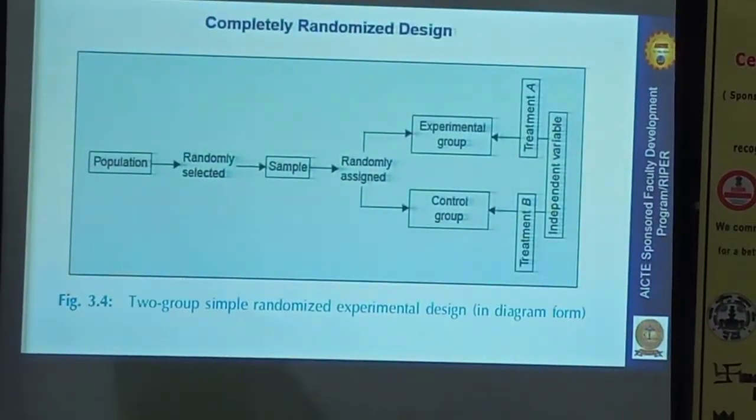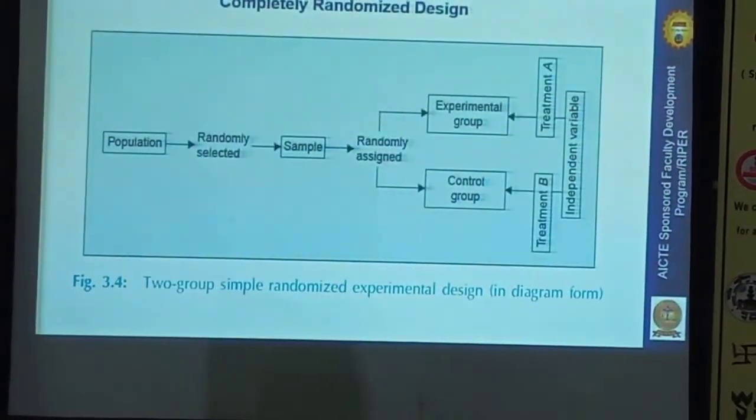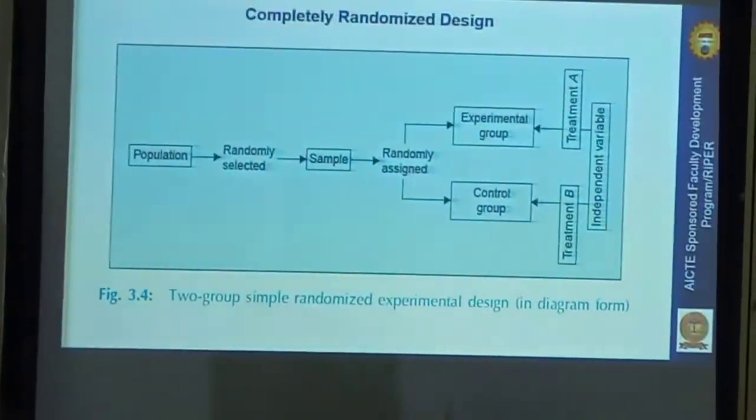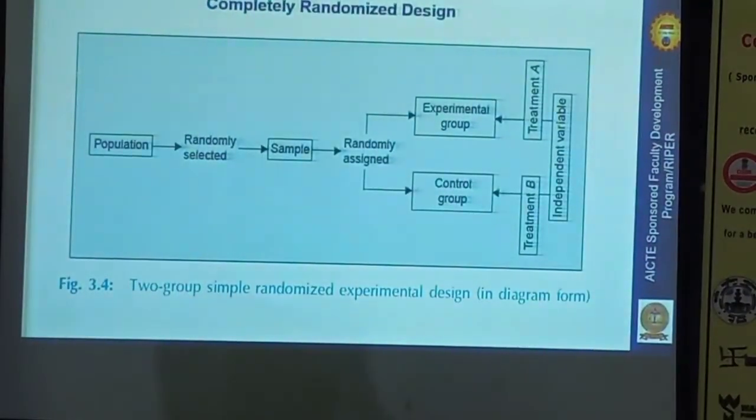The first one is complete randomized design. In complete randomized design, again there are 2 designs. One is the 2 group simple randomized design, and another one is the random replication design. This is the design which we mostly use in our clinical trials.